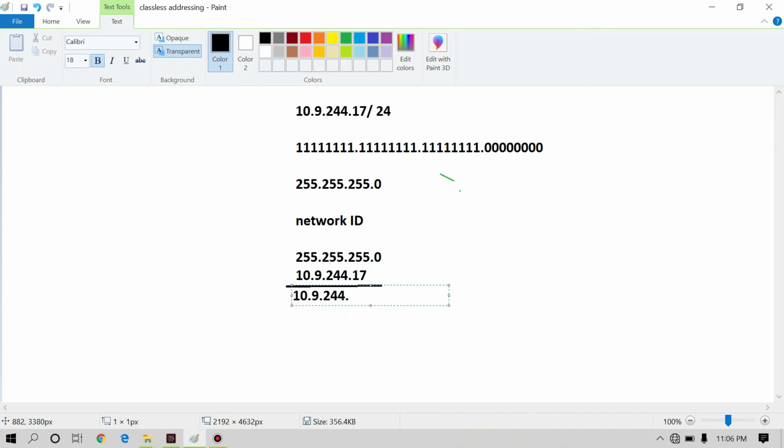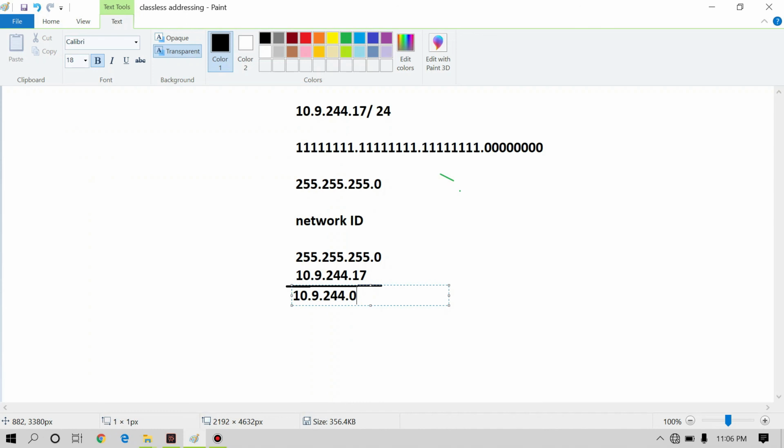When we multiply 17 with 0, we get 0, because any number multiplied with 0 gives 0. We can convert and then perform the AND operation, or we can directly understand it this way. Both are the same, you can use any method. So this is the network ID of the network.